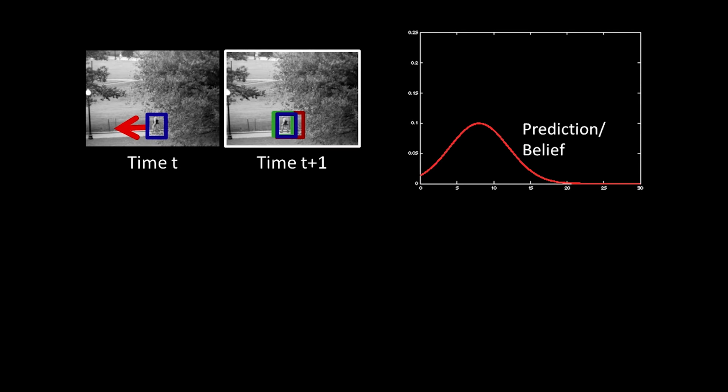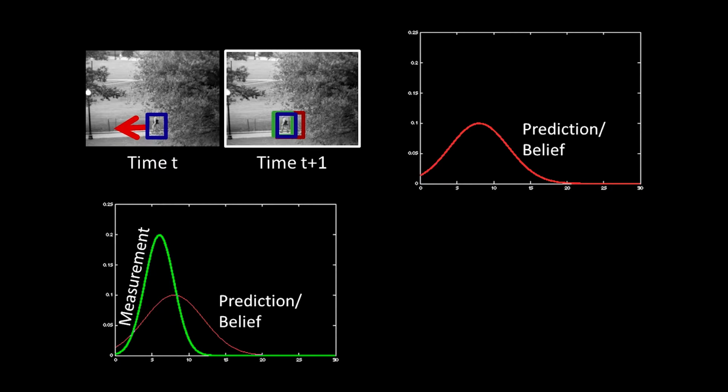All right, so in red we have some prediction at time t, and we want to know what's happening at t plus 1. At time t plus 1, we take a measurement. That's what's shown here in green. So we had some distribution, that was our belief about what's there, and now we have some measurement.